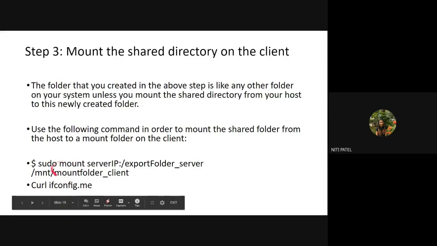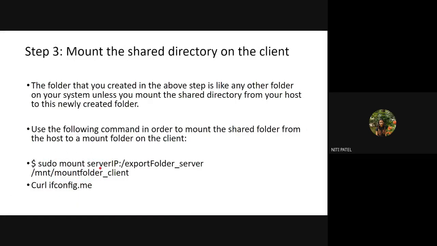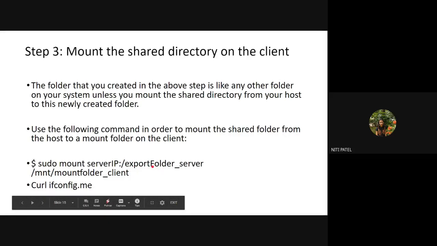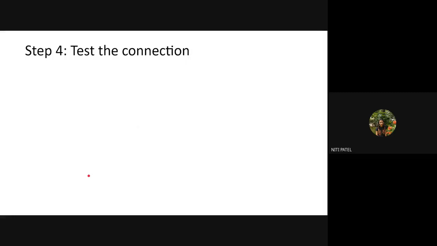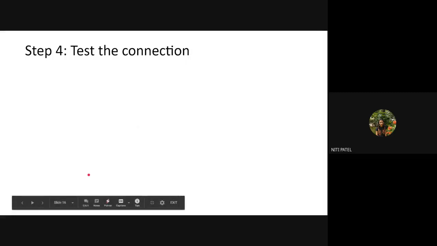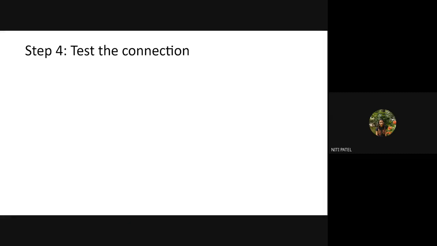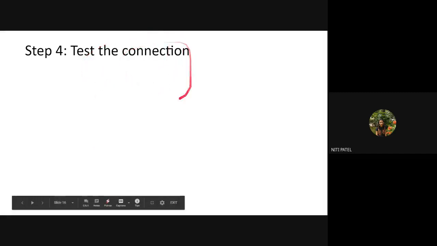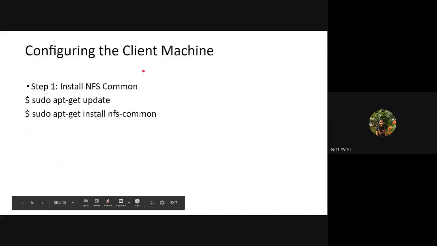So by using this command, I have attached to the server by the server IP address. By using this command, I am going to take all the data of the server folder and copy it into this folder, which is created by the client machine. Now what I have to do is test the connection. How will I test the connection? I have to open the internet browser and check whether my internet is working or not. If it is working, that means my connection is proper and I can receive the data from the server. We had done this testing of the connection in the 5th step of the server also.